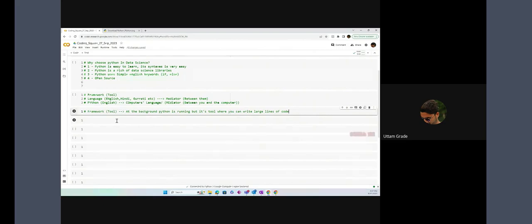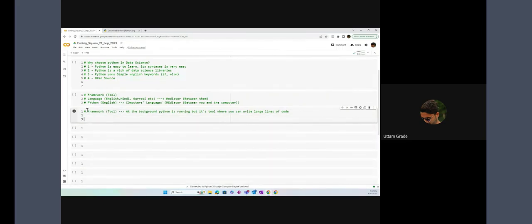One more thing, come here. Framework is nothing but, let me open a framework for you. First of all, Visual Studio. Let me open it first, then I'll explain it to you.